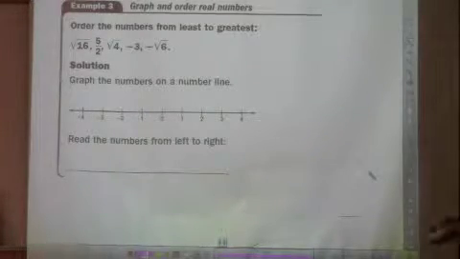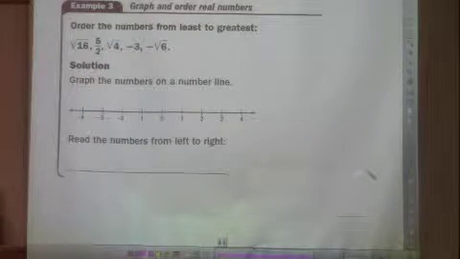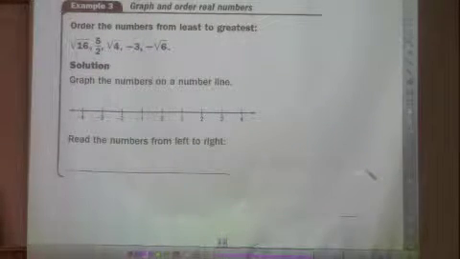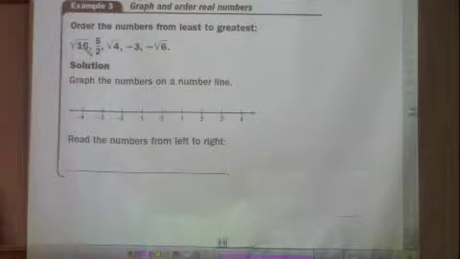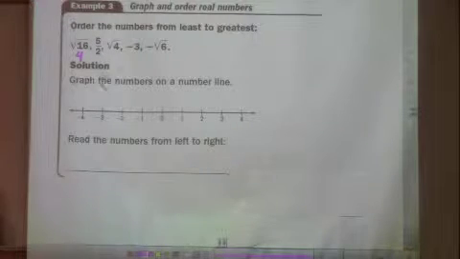All right. Order the numbers from least to greatest. This is where estimating square roots is going to come into play. Okay, let's start with this. Let's just try to help ourselves out. What is the square root of 16? 4. What is 5 halves?